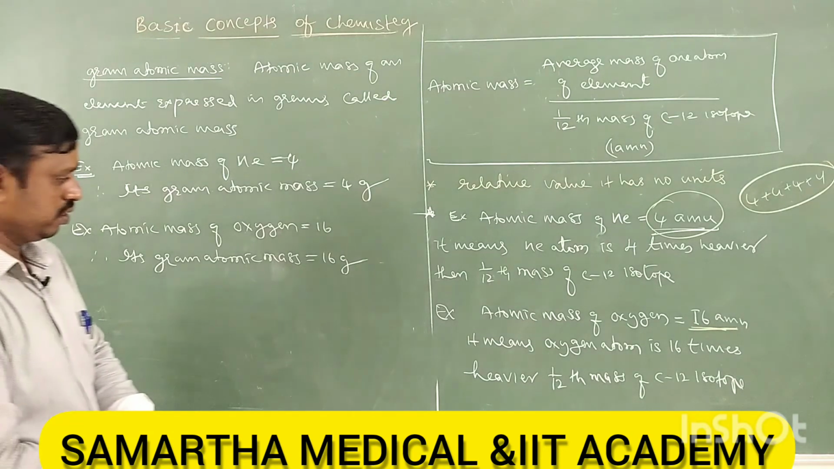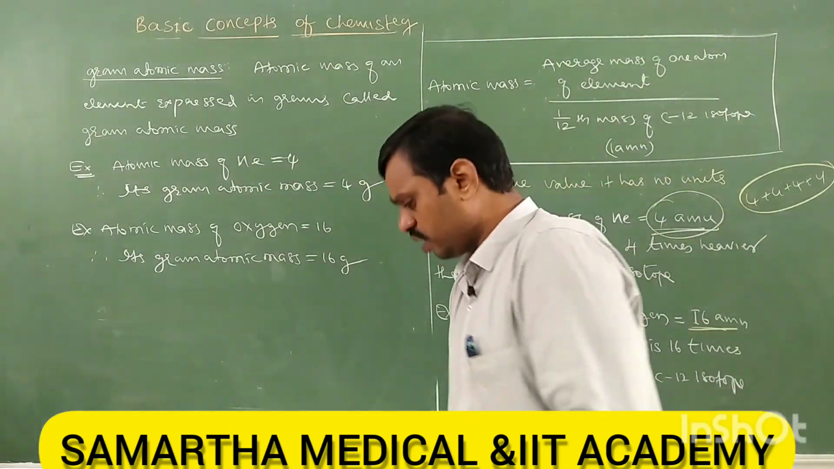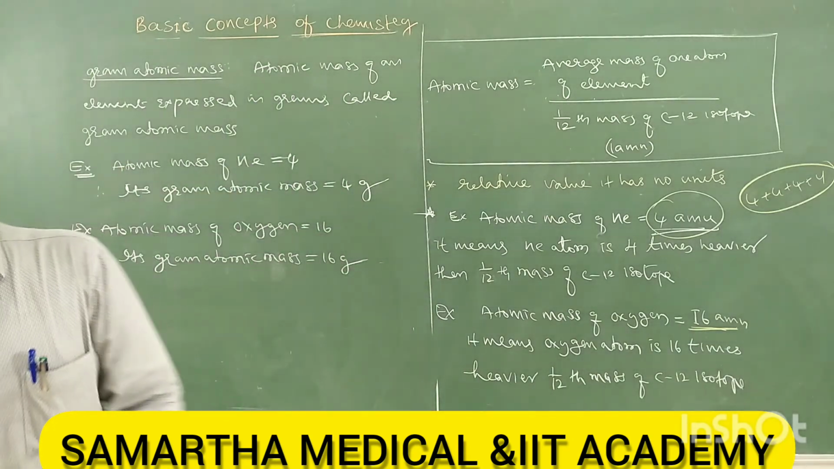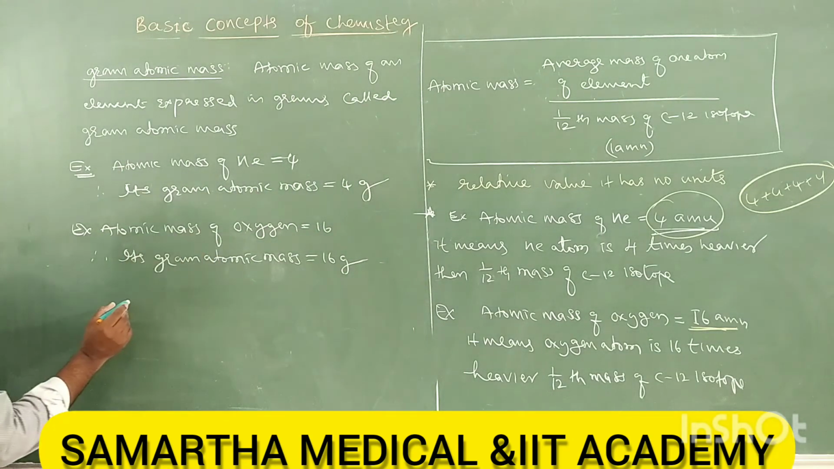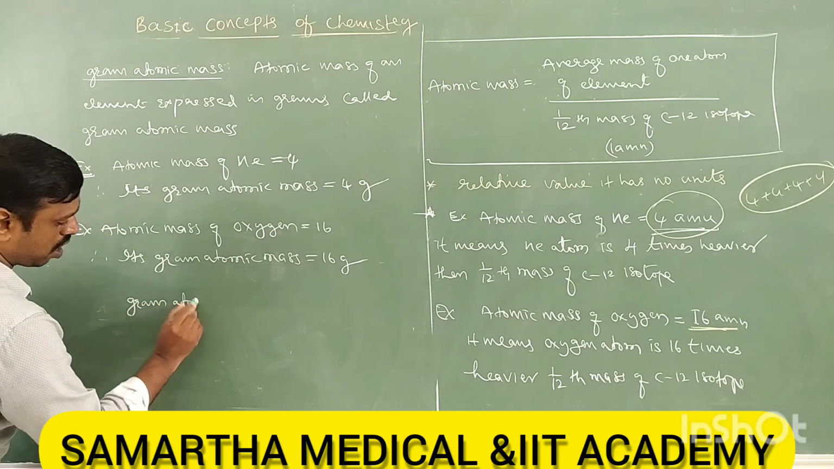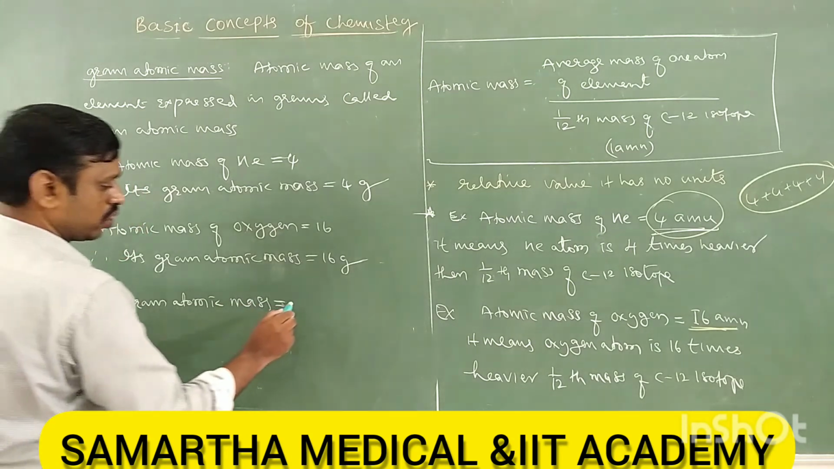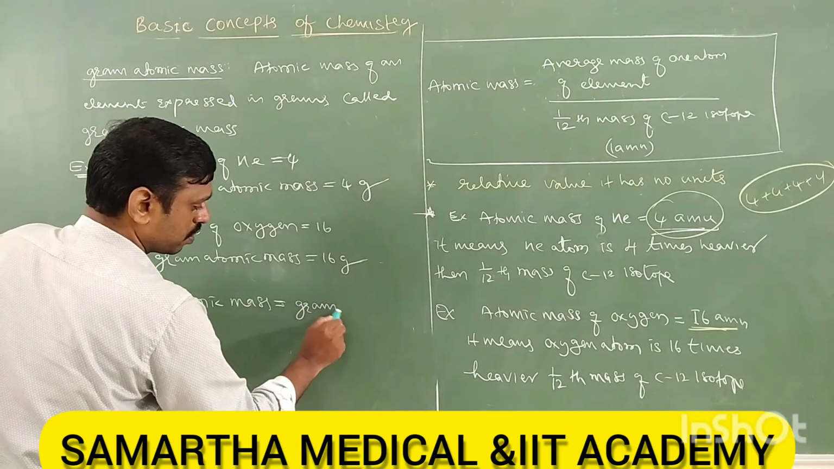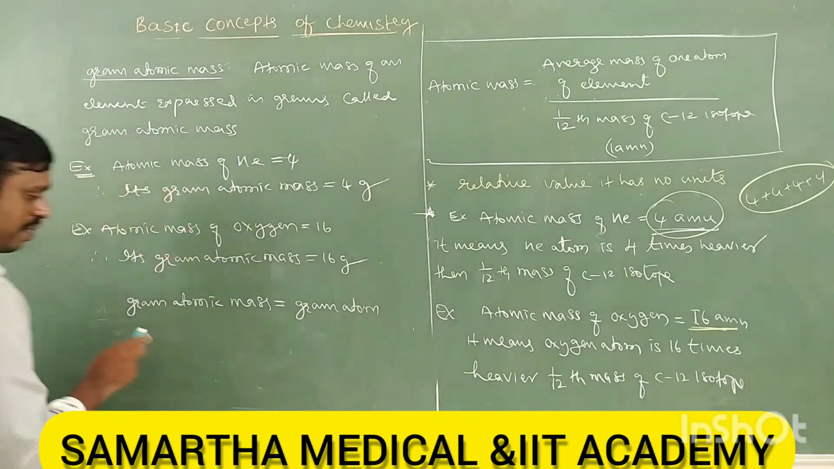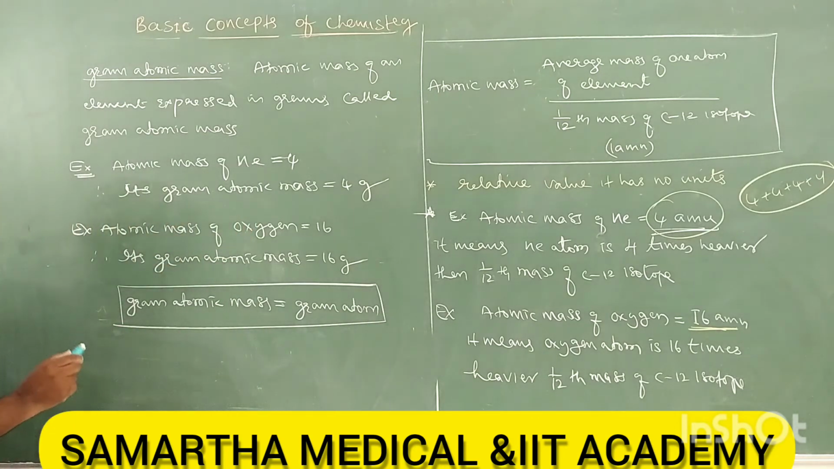So this is atomic mass and gram atomic mass. Here gram atomic mass is also called gram atom. So take this also: gram atomic mass is equal to gram atom, which is also called gram atom. We will study what is gram atom in detail later. It comes in the mole concept, later we will study.